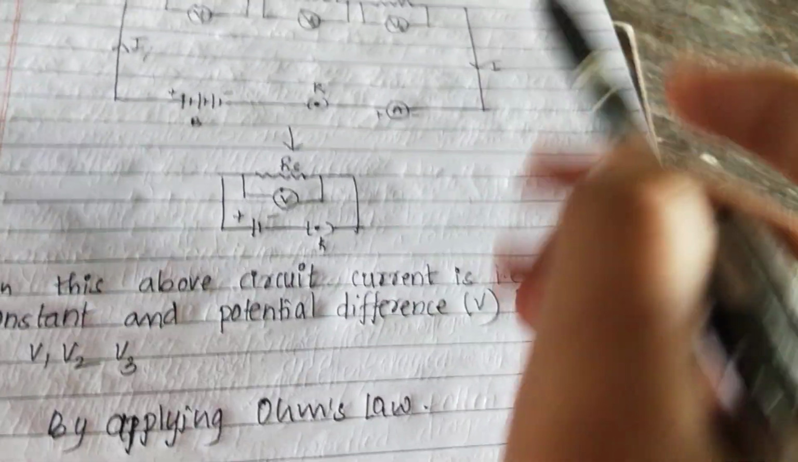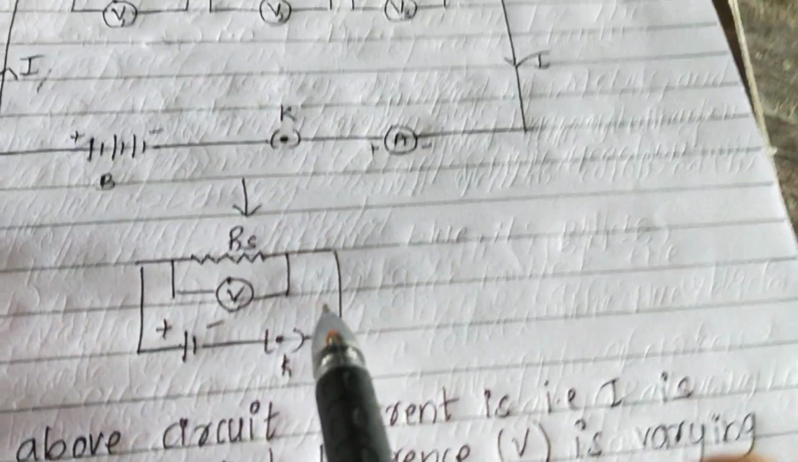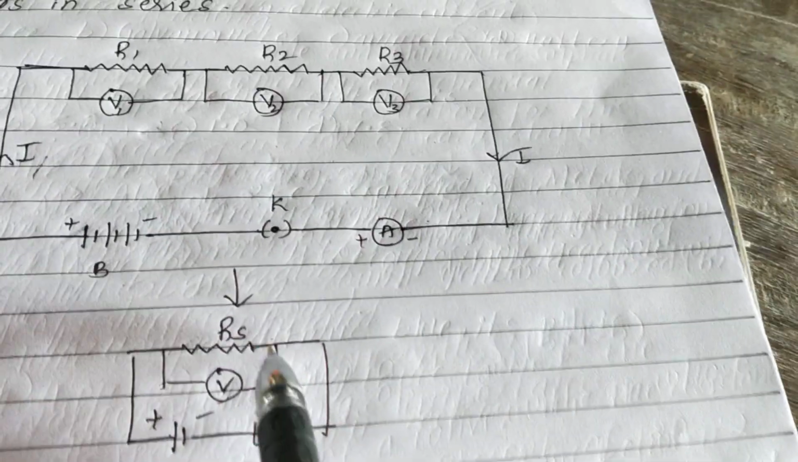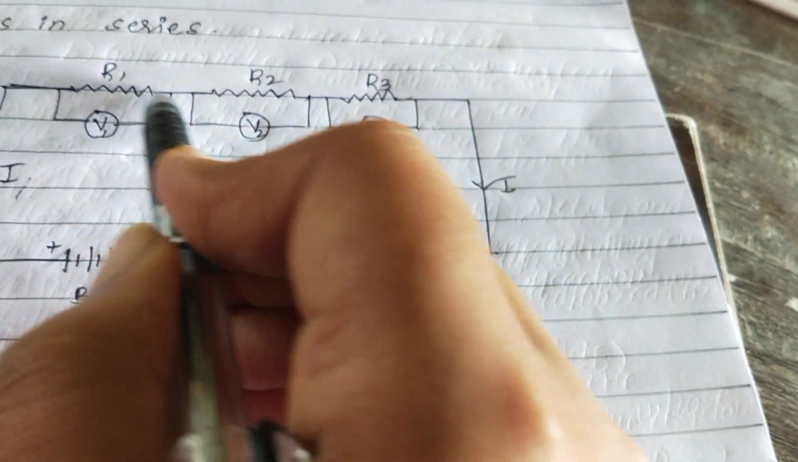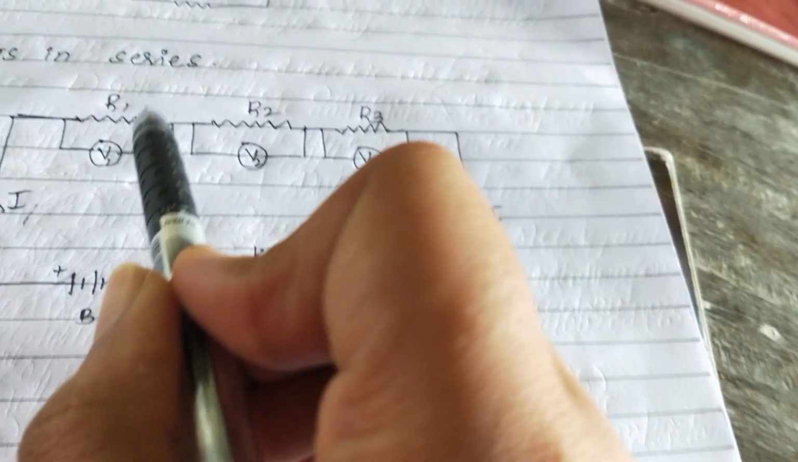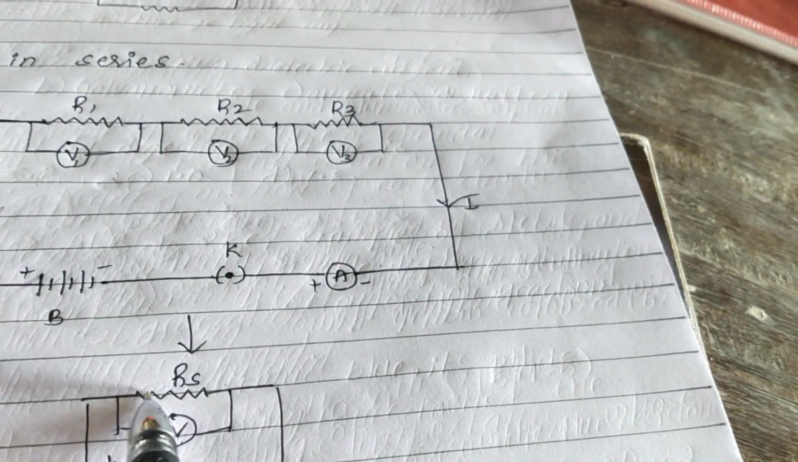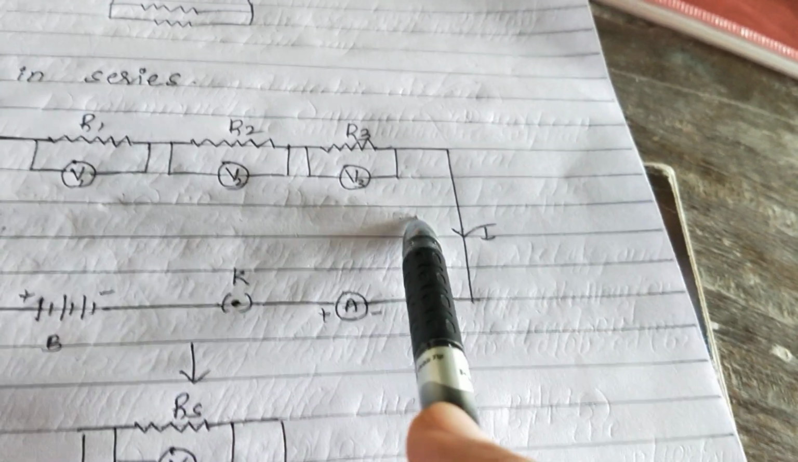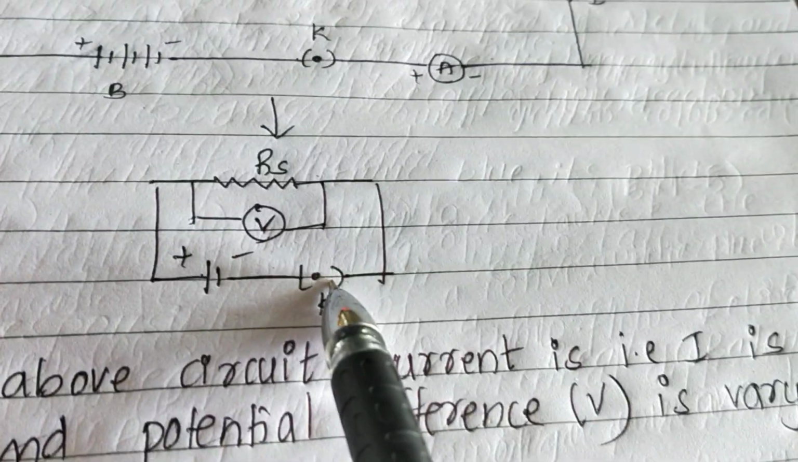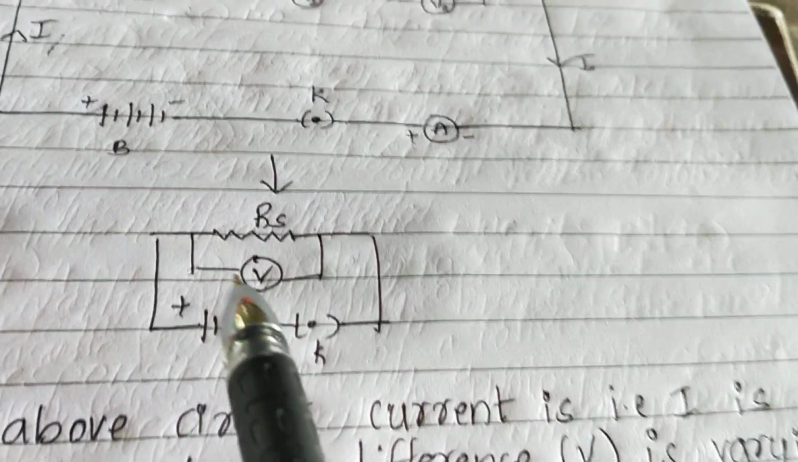But when we take the complete arrangement as one resistor, when we consider it as an equivalent resistor, we get the circuit as RS and V. This is the equivalent resistor of all these three, that is R1, R2 and R3. That gives the complete equivalent resistance RS, and V is the equivalent of V1, V2 and V3. So we draw the equivalent resistance as RS and V, giving a simple circuit diagram.